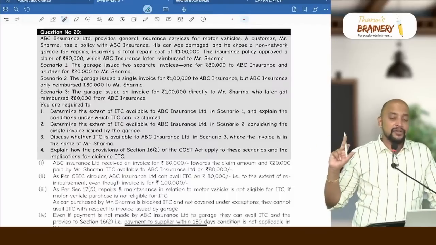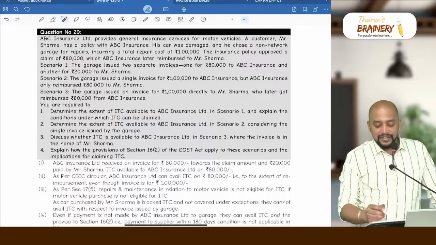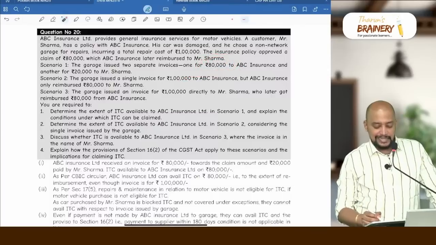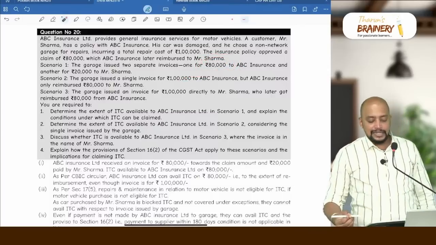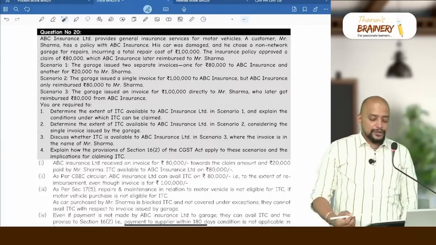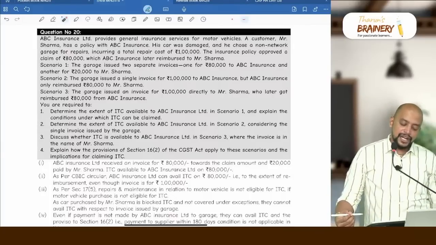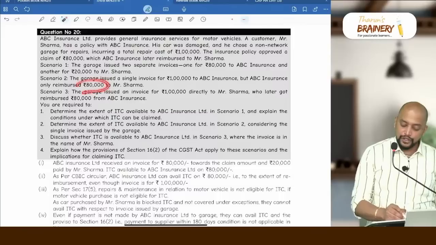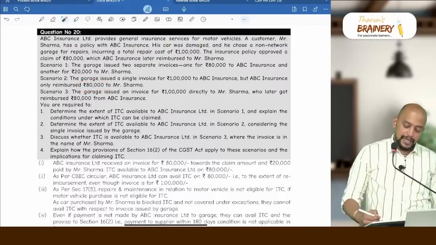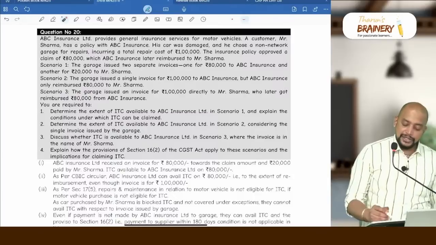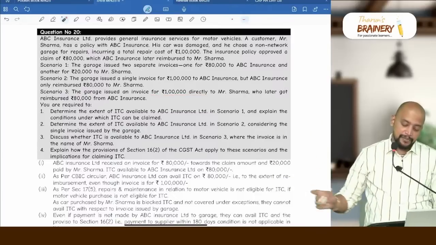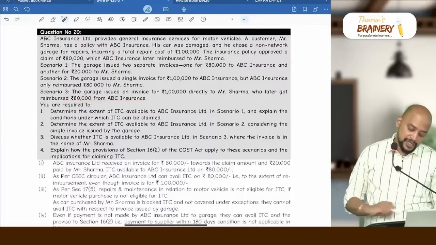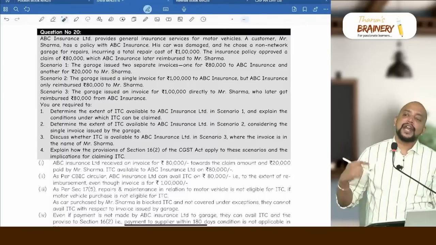What is your answer? As the invoice is in the name of the insurance company, they can take ITC with respect to 80,000 only. So 80,000 only they can take ITC. Then next scenario number 2, the garage issued a single invoice for rupees 1 lakh to ABC Insurance, but ABC Insurance only reimbursed 80,000 to Mr. Sharma. Even though the invoice is for 1 lakh, they can take ITC only to the proportionate of 80,000. Okay. Then scenario number 3, the garage issued an invoice for 1 lakh directly to Mr. Sharma, who later got reimbursed 80,000 from ABC Insurance. Now ABC Insurance cannot take ITC because the invoice is in the name of the insured.